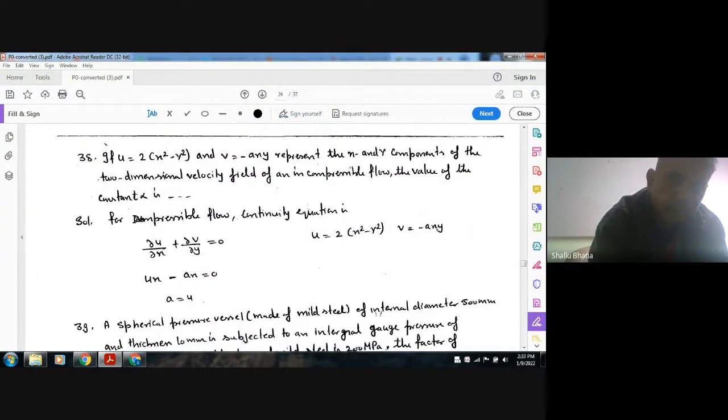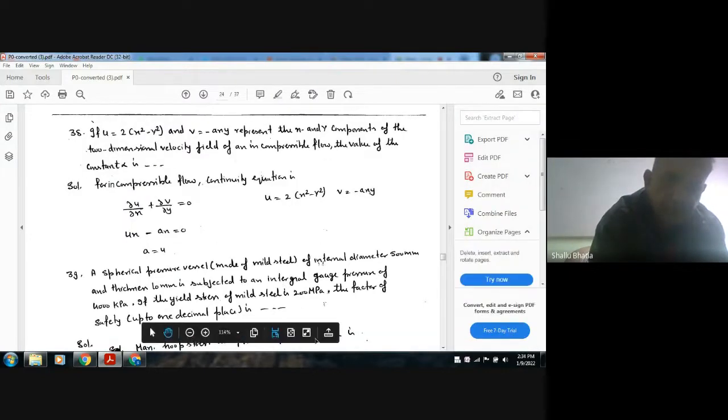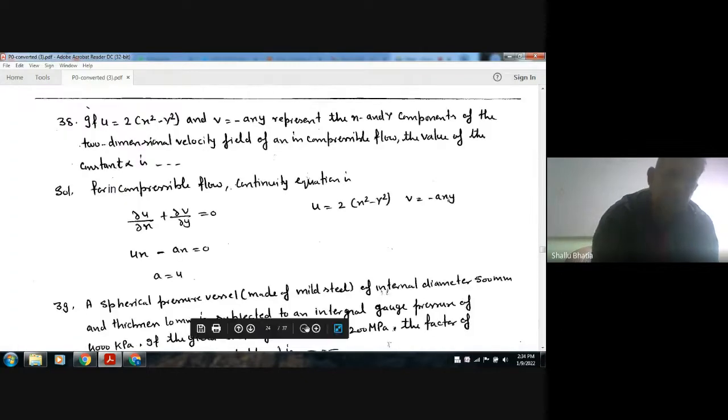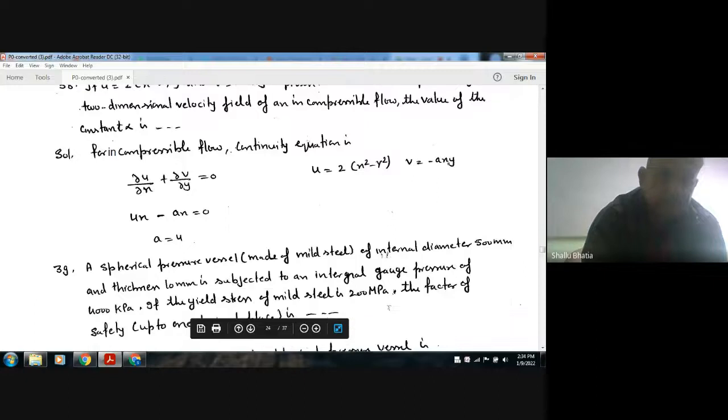So for incompressible flow, the continuity equation is curly u by curly x plus curly v by curly y equals 0. Okay, and u here is alpha times x square minus y square, so curly u by curly x is 2 alpha x, and curly v by curly y is minus alpha x. So alpha is 0. Okay, so this is the answer.